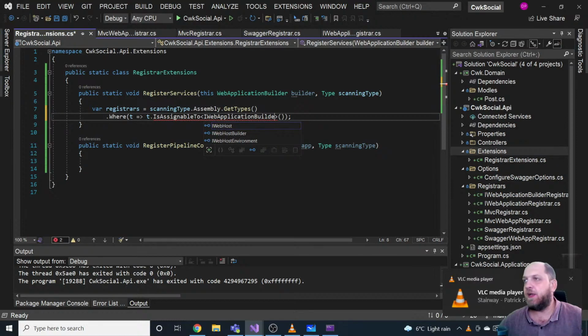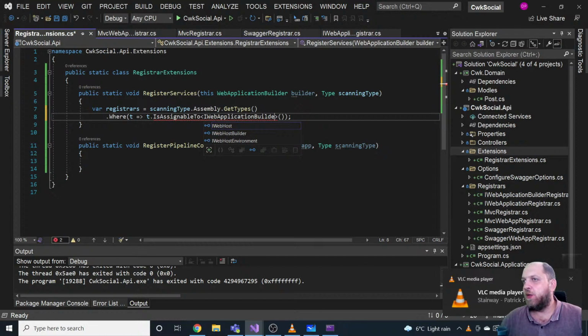The non-generic method cannot be used with type arguments. So we can use it with typeof web application builder register. Voila, it's okay like that.